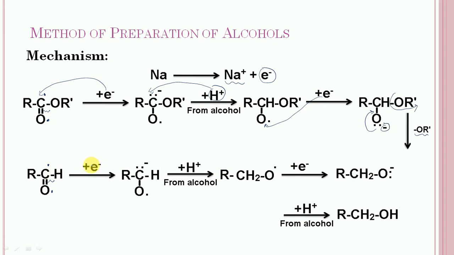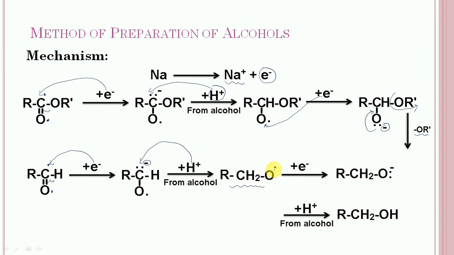Now an electron from sodium is added to carbon, so carbon will have 2 electrons and acquire negative charge. Now 1 proton from alcohol is added to carbon, and this intermediate will get formed.